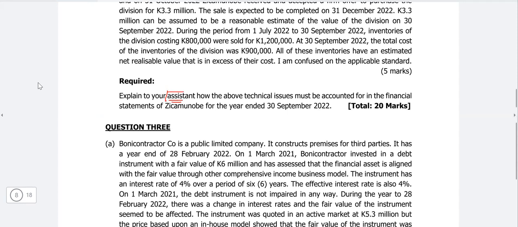Explain how the above technical issues, which are given in the question, must be accounted for in the financial statements for ZICA Manobe for the year ended 30th September 2022. So you need to recommend the accounting treatment to your assistant regarding the above technical issues and how they should be recorded within the financial statements.